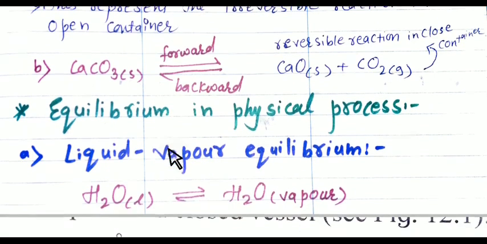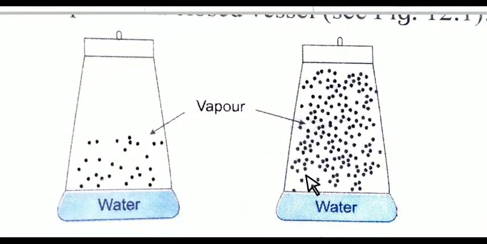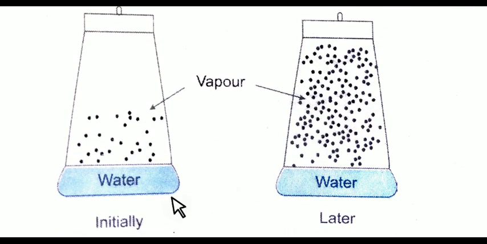And the first example in this is liquid-vapor equilibrium. As you have seen in the reaction, H2O liquid is converted into H2O vapor. Just see the flask initially and later. So what happened at the starting? There is no evaporation. Initially, practically there is no vapor in the vessel. As you have seen in the container, there is no vapor, which means evaporation has not started here.